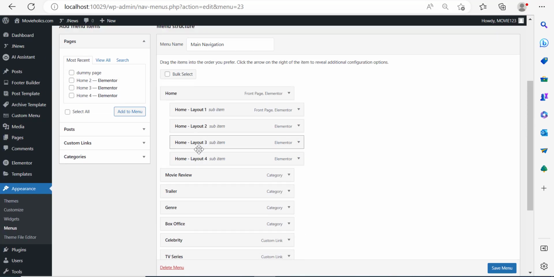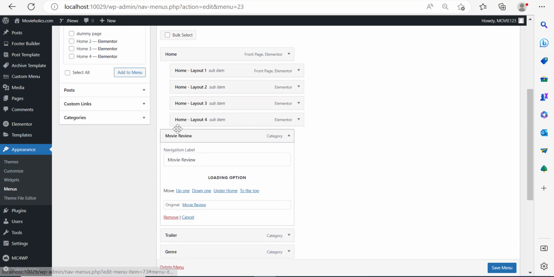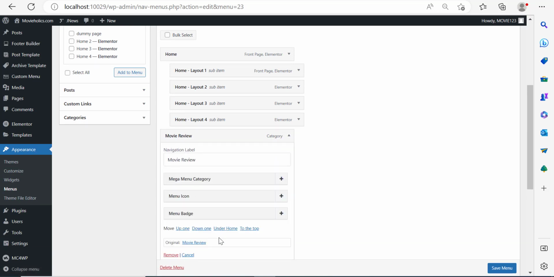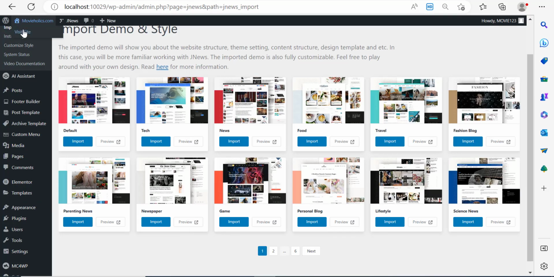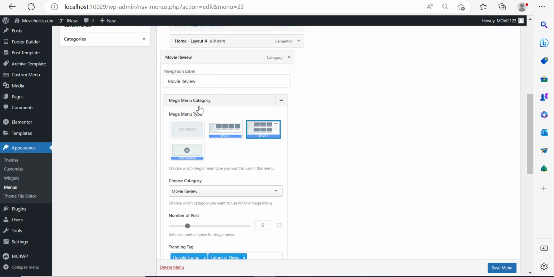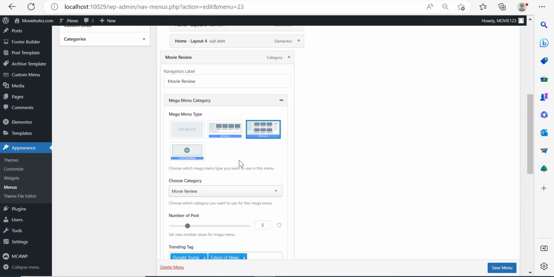You can see over here the choices that we have, all the layouts. And right here, you can see, for example, this movie review category. Here, you can click on the mega menu and you can see that the style that is chosen is this one. So if I visit the website from here and hover over the category movie review, because this is the style that is selected, you can see that this displays exactly like this. Now you can change the style, you can even disable it.